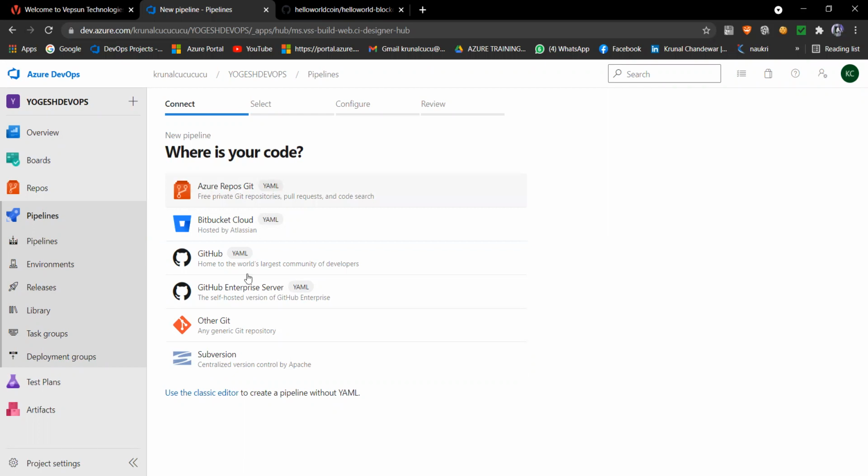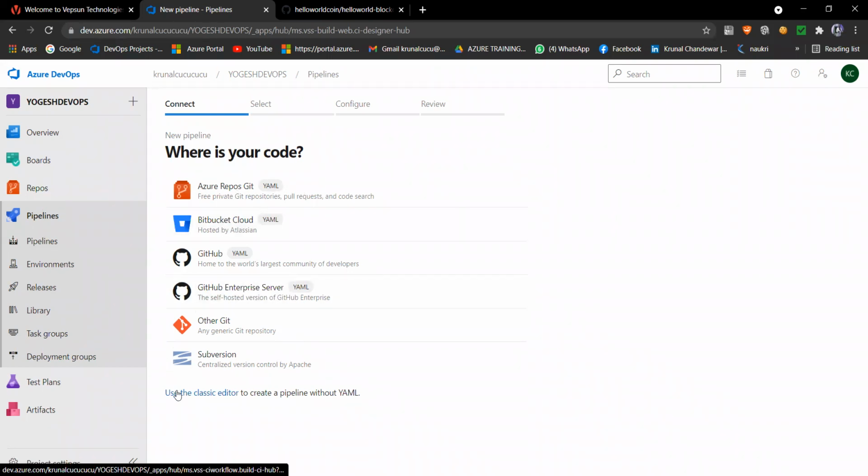Before YAML came into the picture, everyone was going with this classic editor only. But now technology has developed, and the classic editor is one option. YAML is also one option, and with the help of YAML, you can create multiple pipelines. For big projects, you need multiple pipelines.